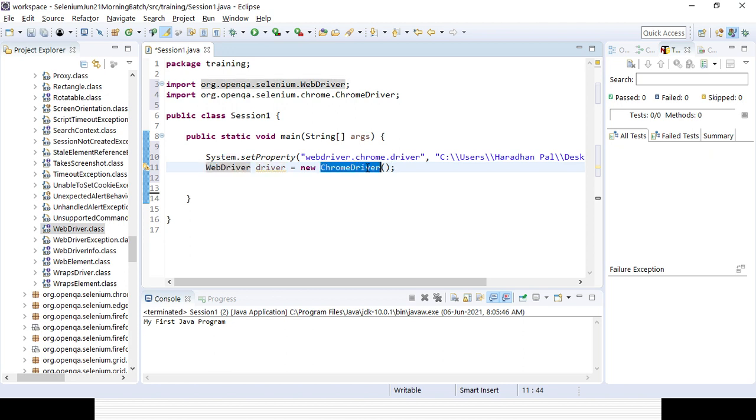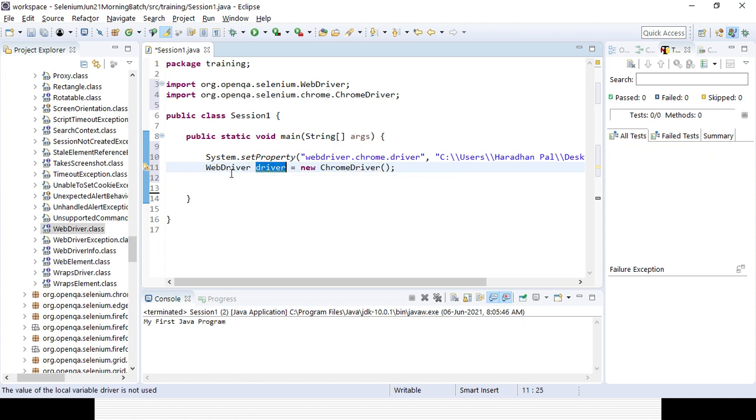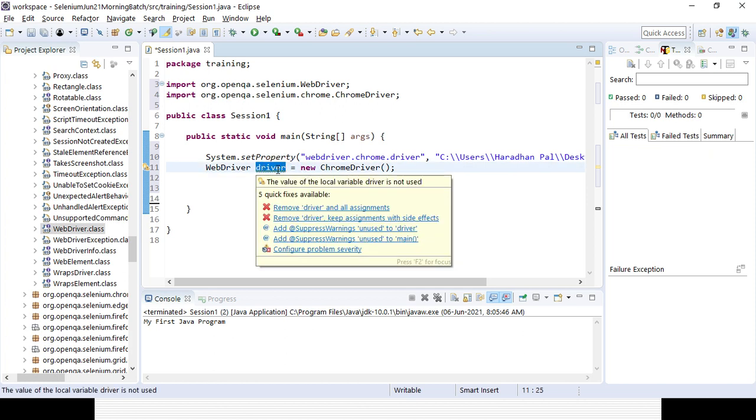Here you can see the yellow icon is still there, because we did not use that driver anywhere. If we use it anywhere, there will be no warning message. Now that the driver object is created, we are just launching the Chrome browser instance.